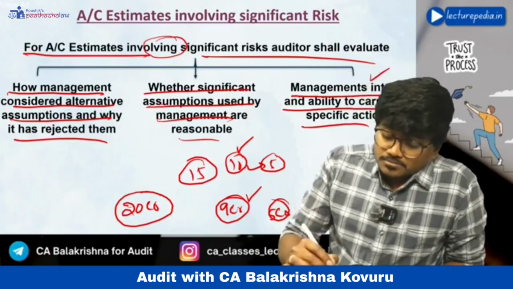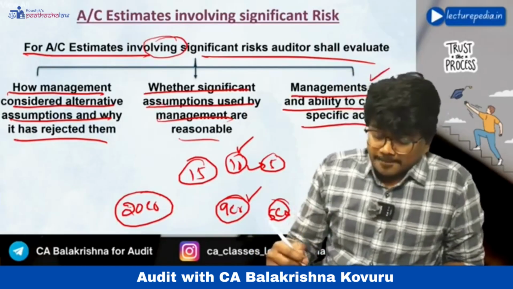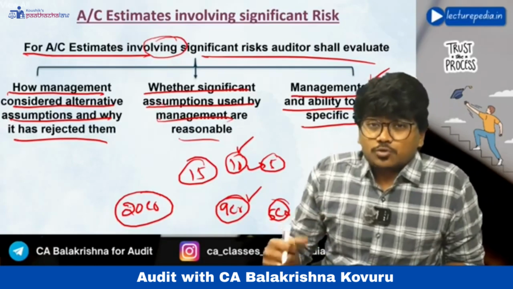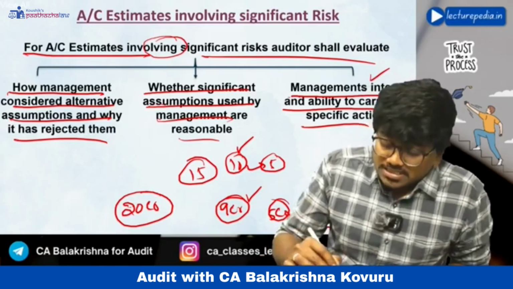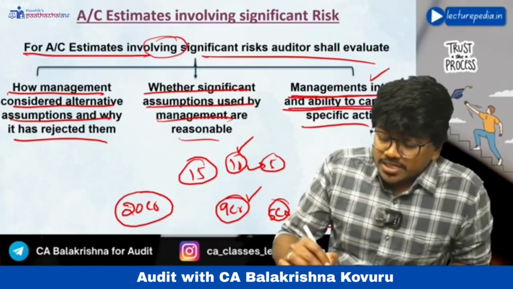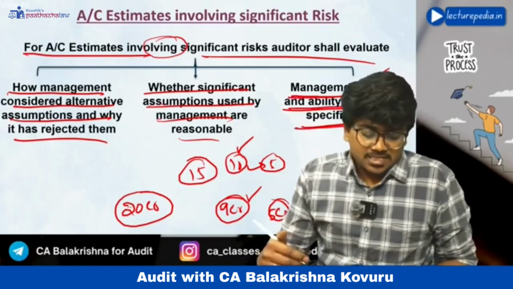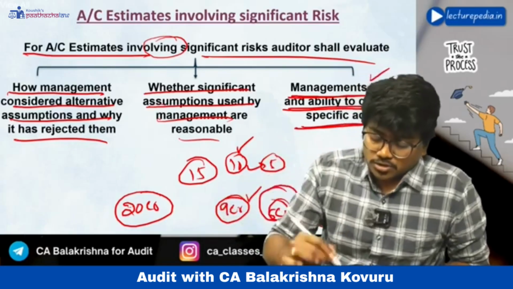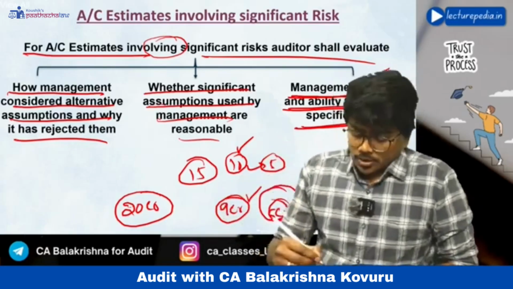Now in this situation, management provided only 4 crore as provision. Here the auditor has to verify the management's intent and ability to carry out the specific action that management has proposed, whether management will be able to recover the 5 crores or not. The auditor needs to evaluate.